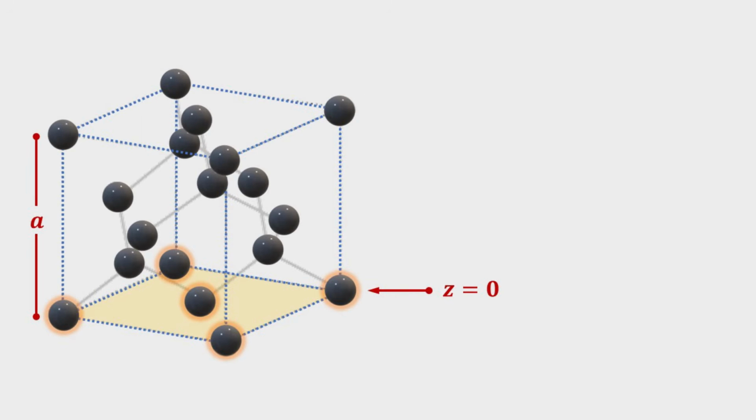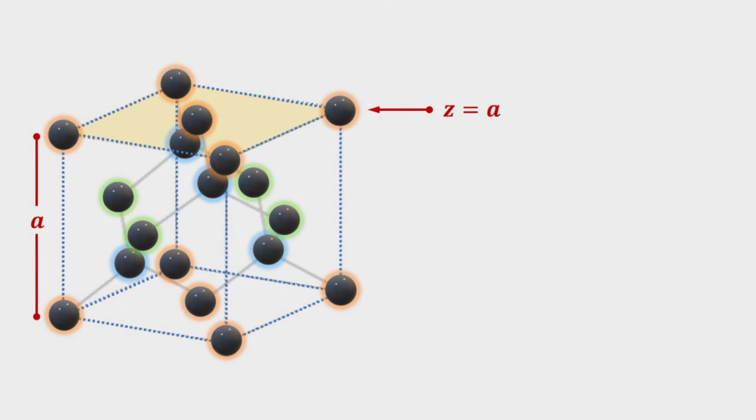Let's visualize the atom configuration along different z-planes. For z equals 0, we have 4 atoms located at the corners, 1 in the center. At the next atomic plane, at z equals 1/4 of the lattice constant, we have 2 atoms, which are individually connected to the corner atoms in a diagonal manner. For the next atomic plane located at z equals 1/2 of a, we have 4 atoms located at the centers of the cubic faces. At z equals 3/4 of a, we have again 2 atoms along the diagonals of the cube.